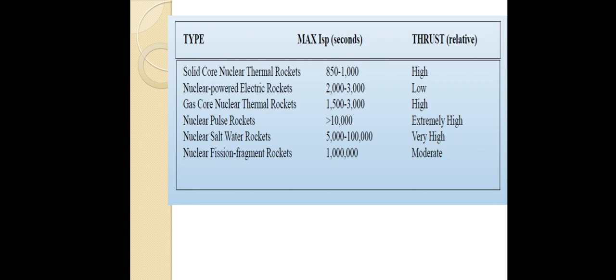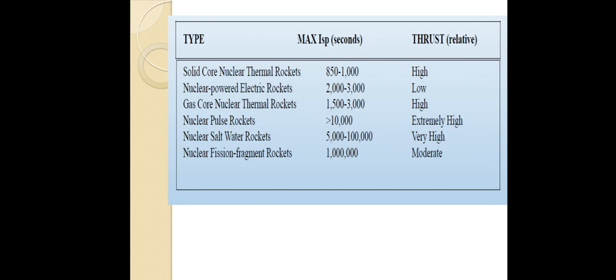Next one is the gas core nuclear thermal rocket. It gives around 1500 to 3000 specific impulse, and the thrust is also higher. So you will get better performance than a solid core nuclear rocket. That is the advantage of the gas core nuclear thermal rocket.